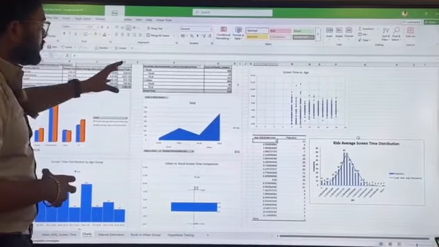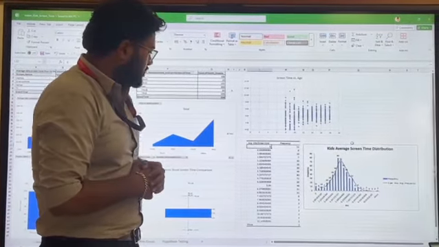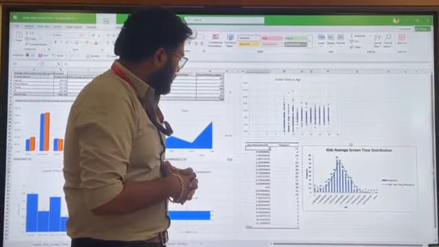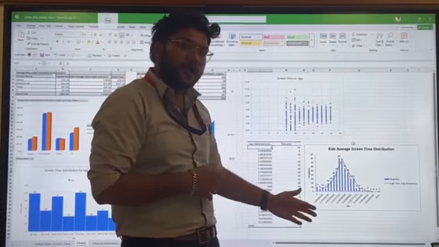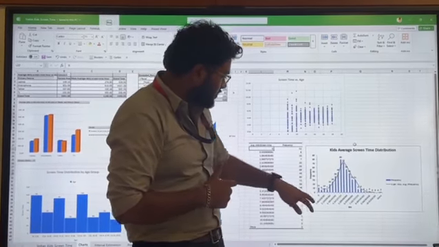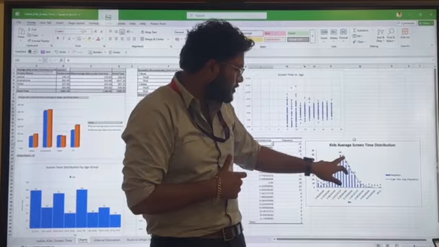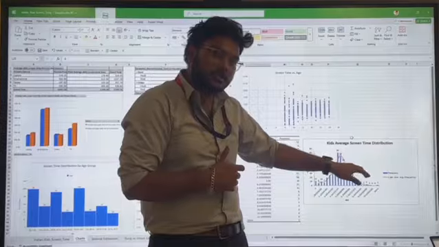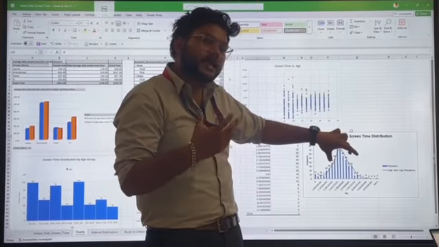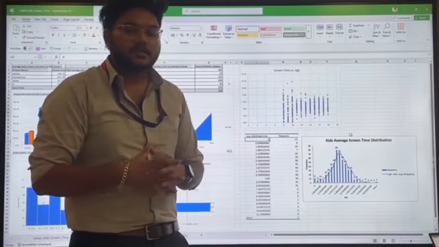So after integrating all the data, now we are going for this data, and as you can see, the x-axis is noting the average screen time daily, and the y-axis is the frequency, how many times which screen time is coming more in our data. As you can see, 5.3 and 6.3 are coming more times, 80 to 70. So this is our distribution curve. It is not symmetric, but it is slightly symmetric. That's our distribution curve of the kids' average screen time.